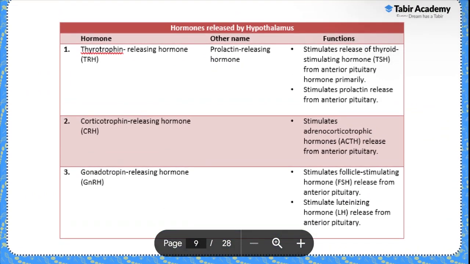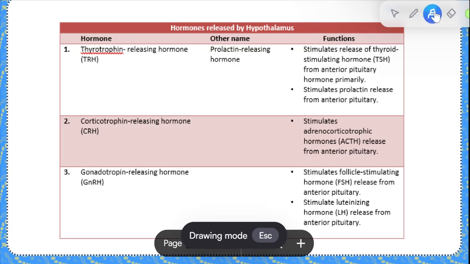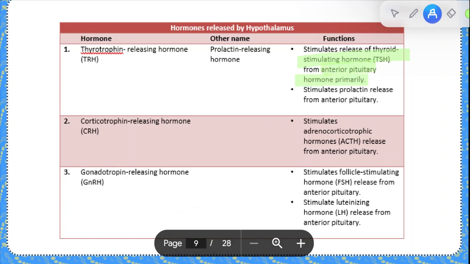ठीक है? So first of all you have the thyrotrophin releasing hormone or TRH, जिसका दूसरा नाम prolactin releasing hormone भी होता है, और इसके functions में से आ जाता है stimulating the release of thyroid stimulating hormone TSH from the anterior pituitary hormone primarily. ठीक है ना? So ये this is a bit grammatically wrong. What it is saying is basically कि primarily it stimulates the release of TSH from the anterior pituitary, and also stimulates prolactin release from the anterior pituitary.